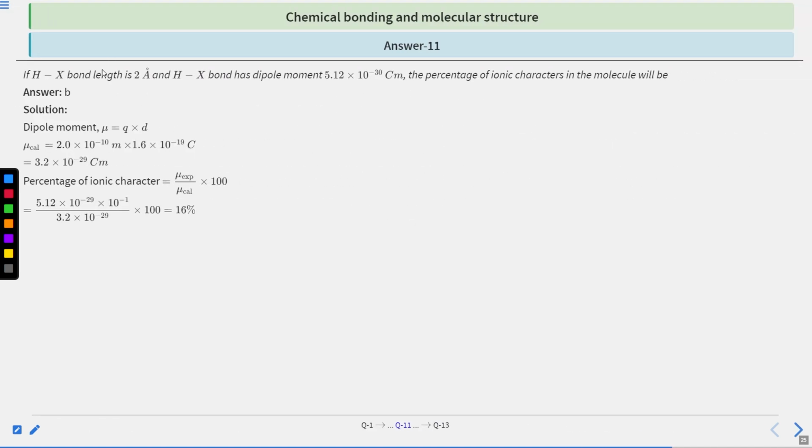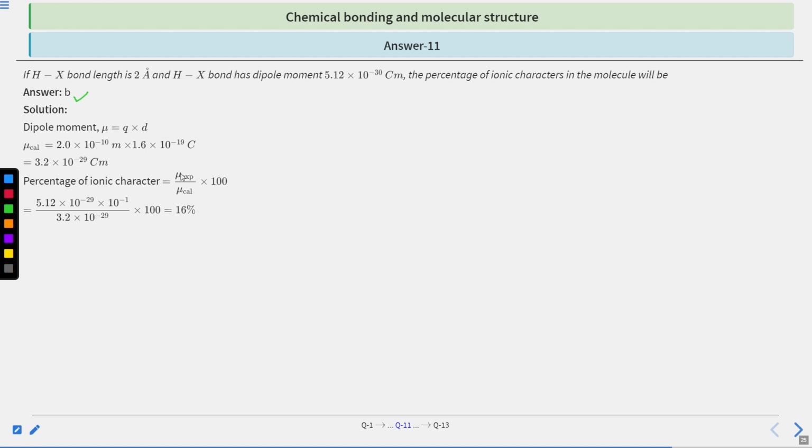Okay, so the correct answer will be option B. Since dipole moment mu is equal to Q cross D, the mu calculated will be Q, that is 1.6 into 10 to the power minus 19 coulomb, and D, that is bond length, which is given as 2 multiplied by 10 to the power minus 10 meter. As it is given in angstrom, we will convert it into meter. It is coming out as 3.2 multiplied by 10 to the power minus 29 coulomb meter.